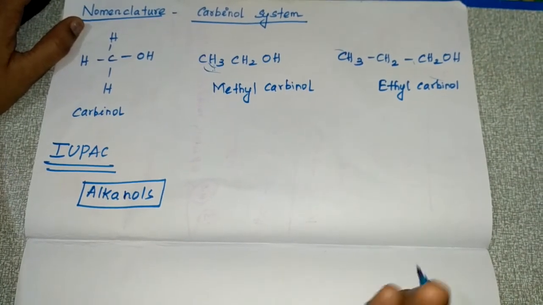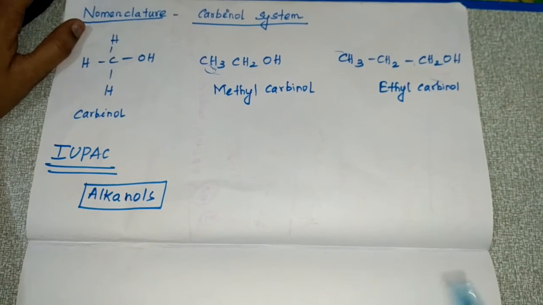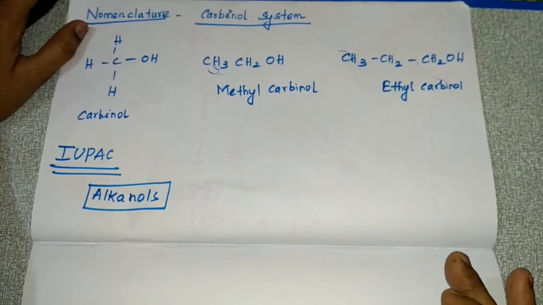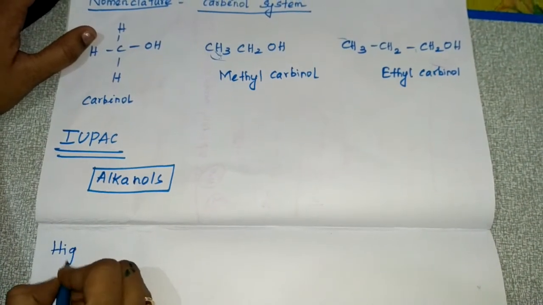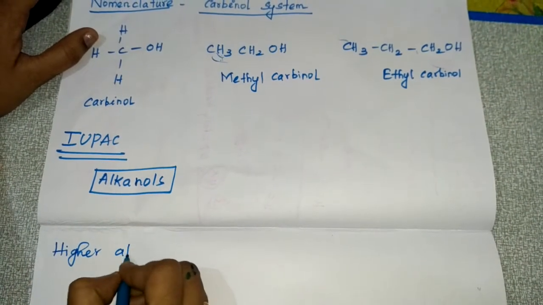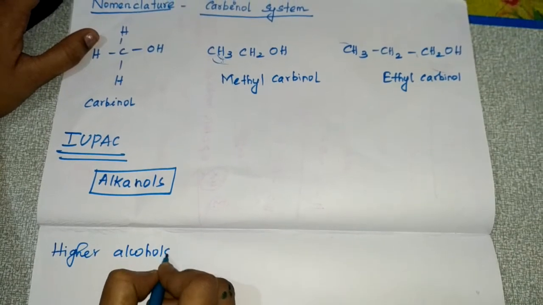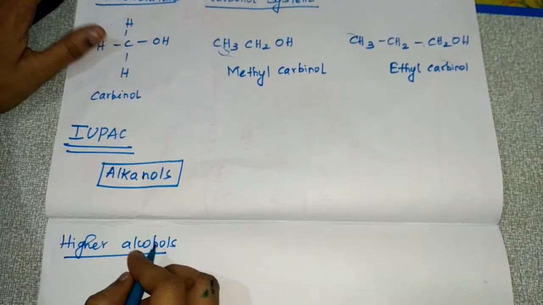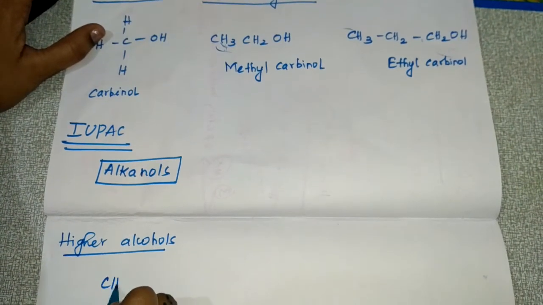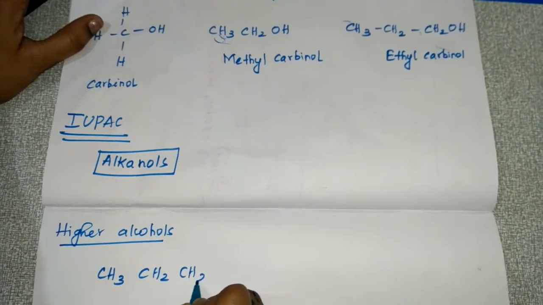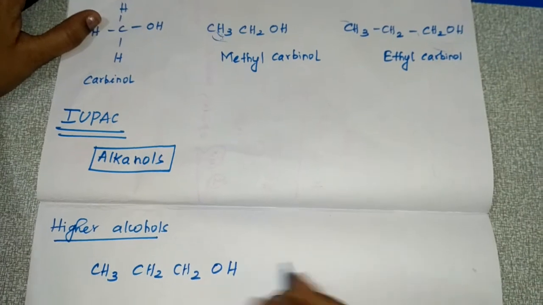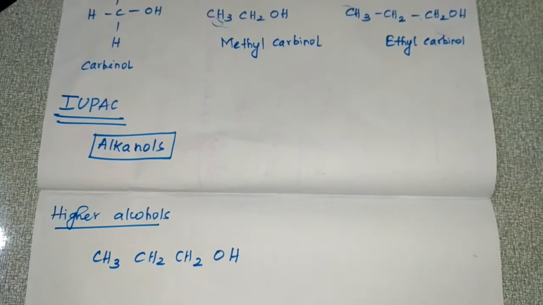If you are taking higher alcohols, for naming them, see, for higher alcohols like CH3CH2CH2OH, you know how to number it.